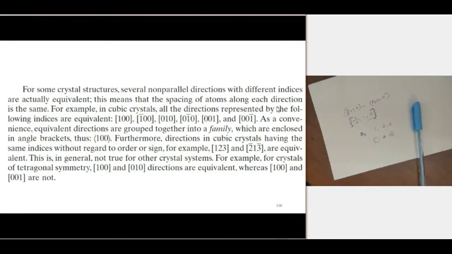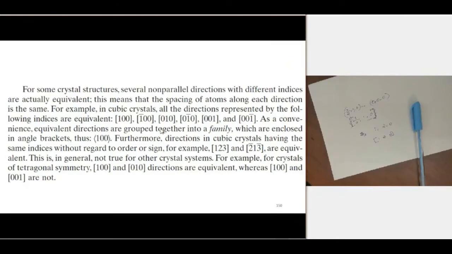All directions represented by the following indices are equivalent. That means 1 0 0, minus 1 0 0, 0 1 0, 0 minus 1 0, 0 0 1, 0 0 minus 1. All are different indices indicating different directions, but all are equivalent because the spacing of atoms along these directions is the same.